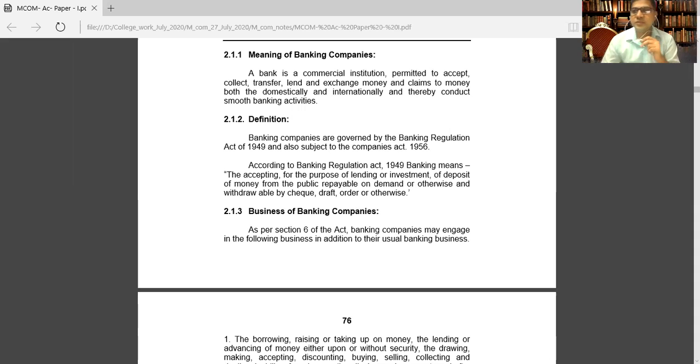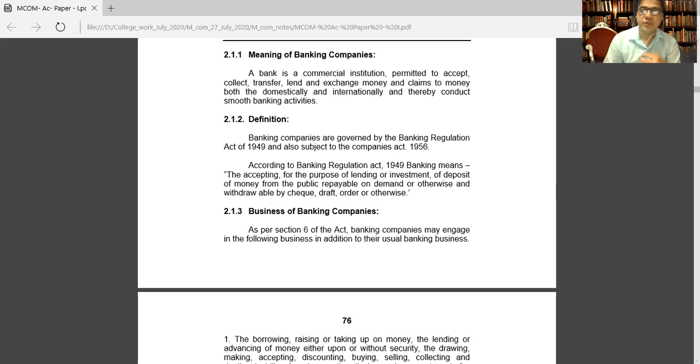The banking means accepting, for the purpose of lending or investing, deposits of money from the public, repayable on demand or otherwise, and withdrawal by check, draft or otherwise.